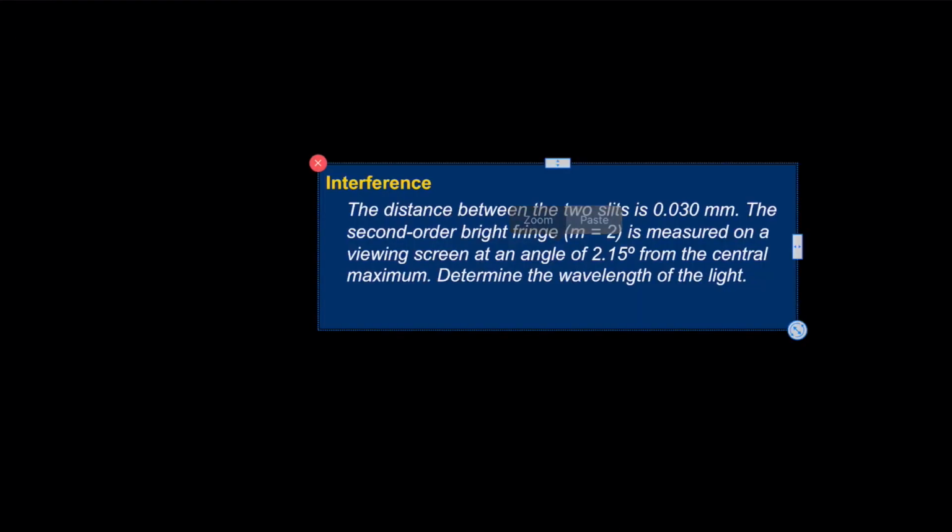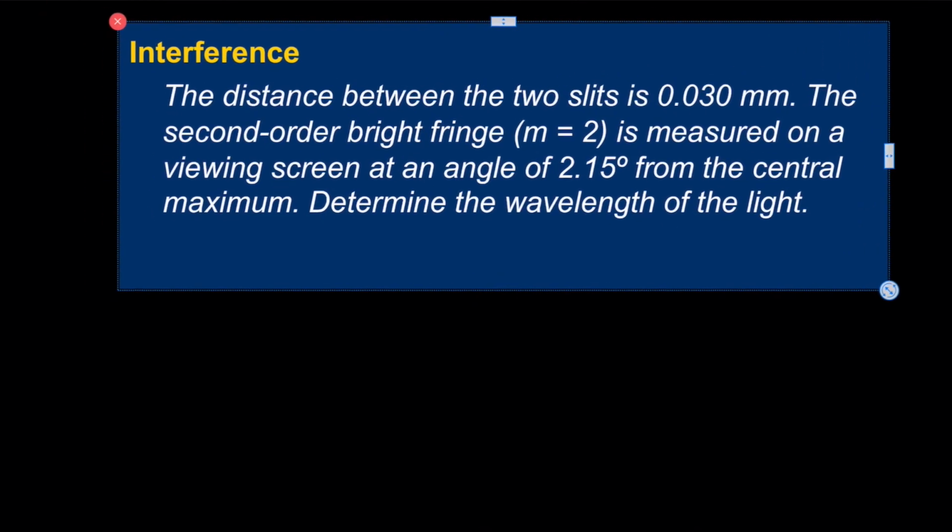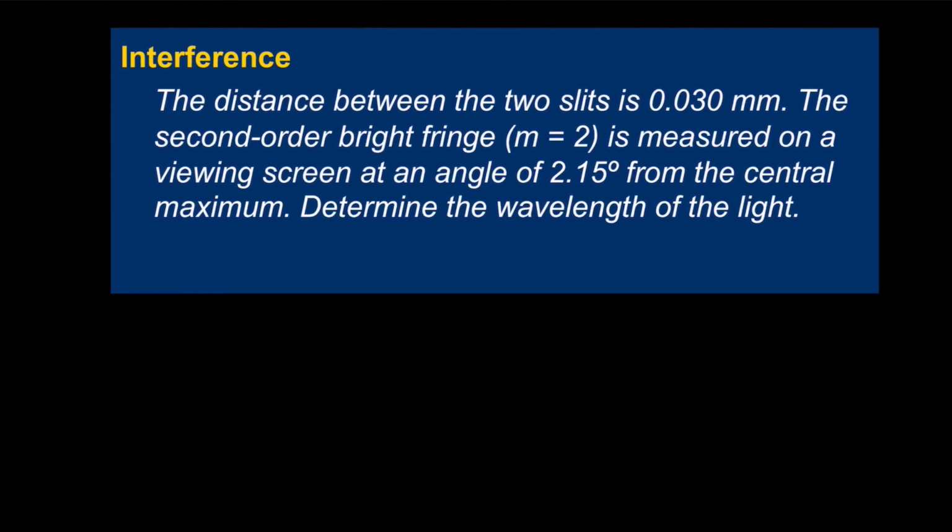Let me give you another problem for practice. Now try this problem. Here they have given us the value of m, the distance d, and the value of theta. Notice that they have said this is a second order bright fringe, so it's still constructive interference. Use the values and try to find the answer. Pause the video right here and try to solve this problem.